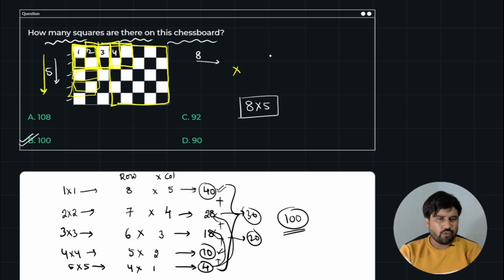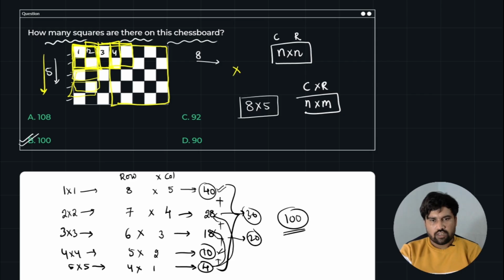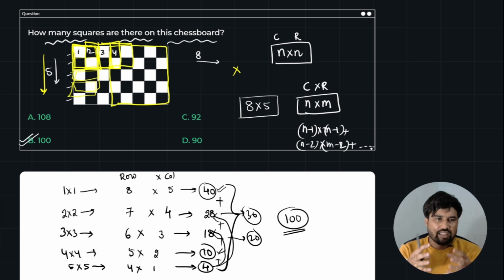If you want to count all the squares in any chessboard, for example, I am considering an n by n grid, it will be n into n, so it is columns and rows. If columns and rows are given differently, like n into m, then you have to do it as n into m plus n minus 1 into m minus 1 plus n minus 2 into m minus 2, and so on, until either m minus some number or n minus some number becomes 1. Then you have to conclude and add all the sums.